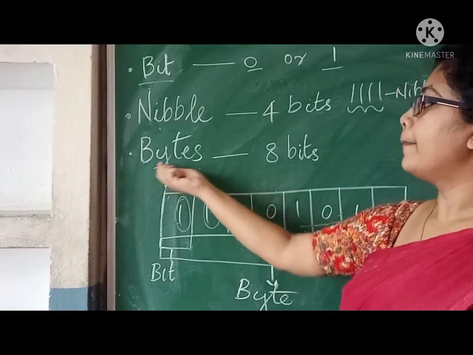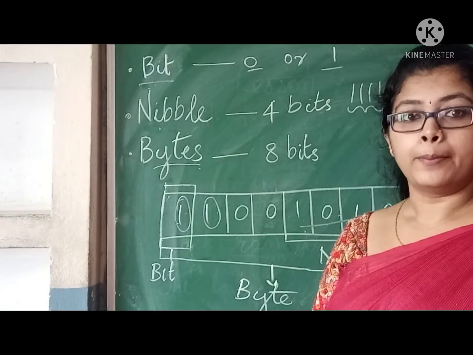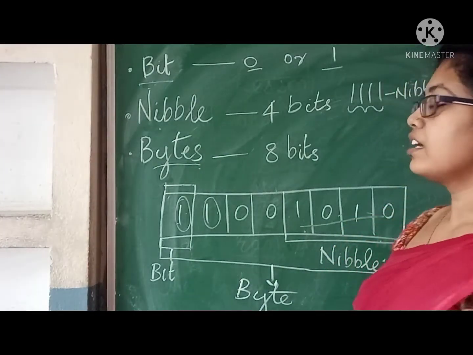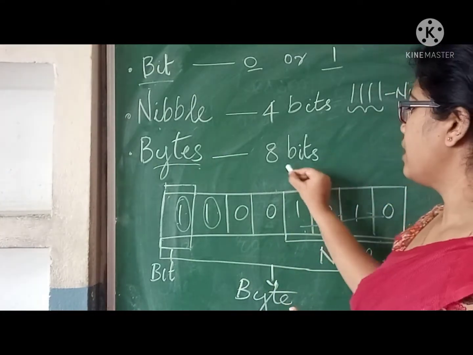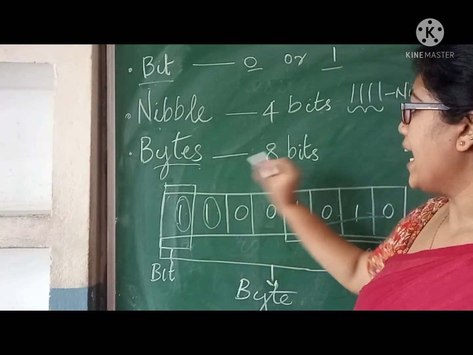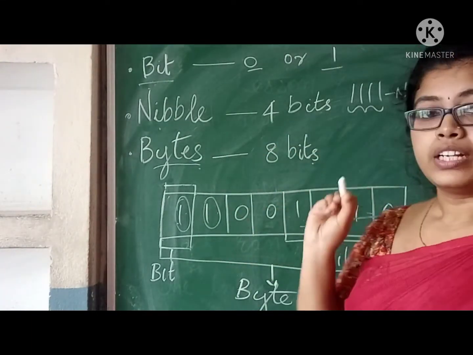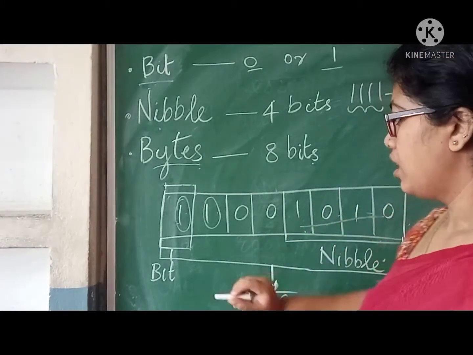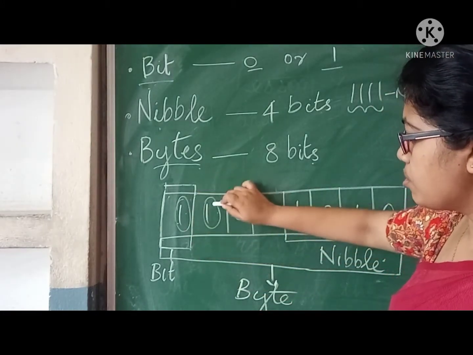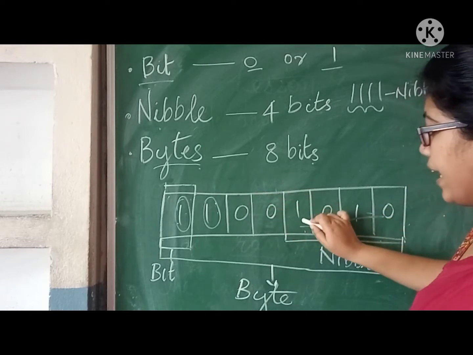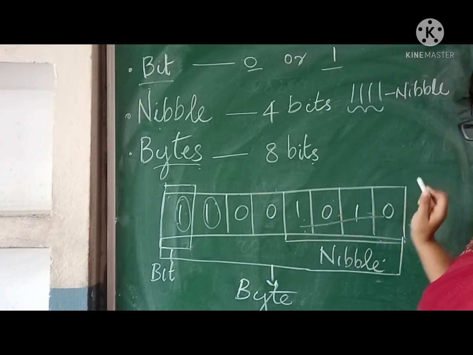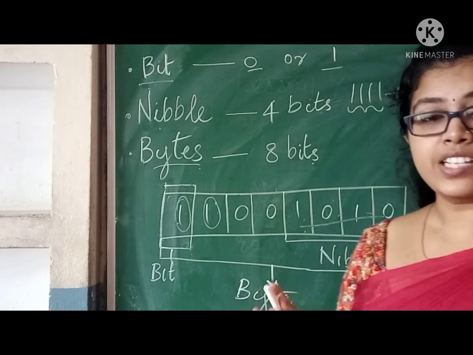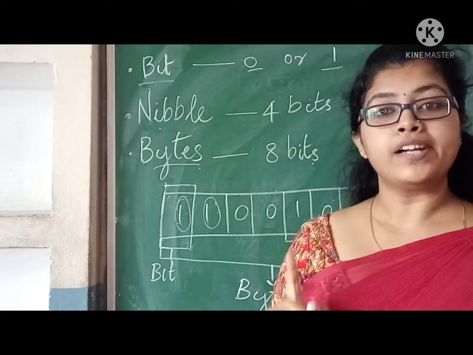Next, byte. Byte means 8 bits. 8 single digits are called 1 byte. Here 1, 2, 3, 4, 5, 6, 7 and 8. 8 bits are called 1 byte.